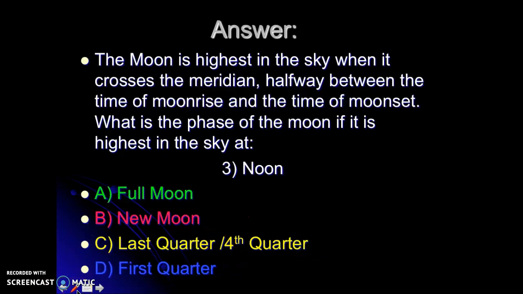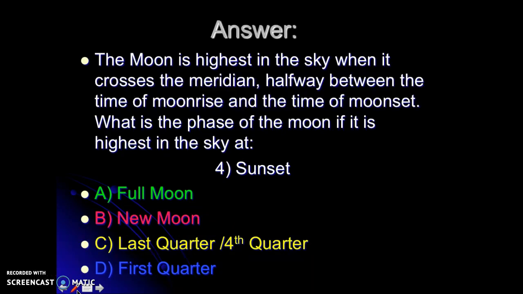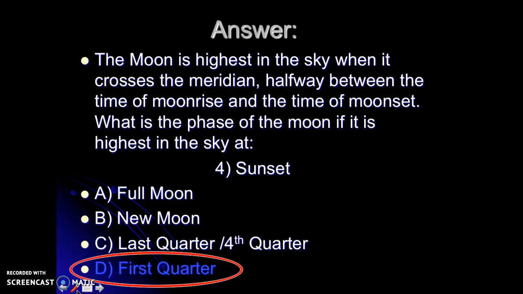So let's move on. Noontime. If it's noon and you see the moon at the meridian, hopefully you said it's new moon, okay? If you're seeing the moon during the daytime, you're somewhere between first quarter and third quarter, so new moon, waxing crescent, or waning crescent. And finally, as the sun is setting and you saw the moon crossing that meridian, you'd be seeing a first quarter moon. If this is still a little confusing to you, I want you to check out figure 3-2 in your book, in the 10th edition. That's on page 49. Check out that image if you're still a little confused.